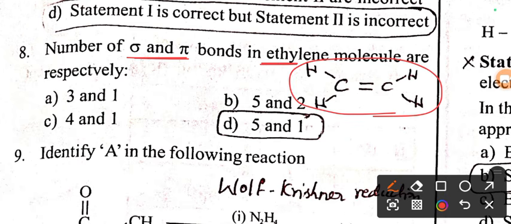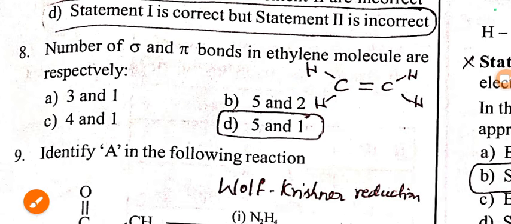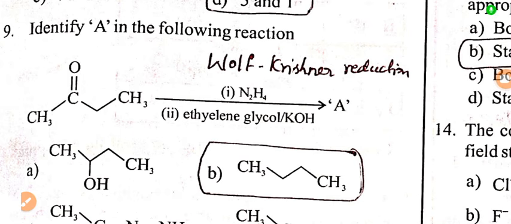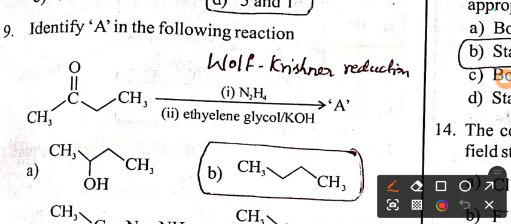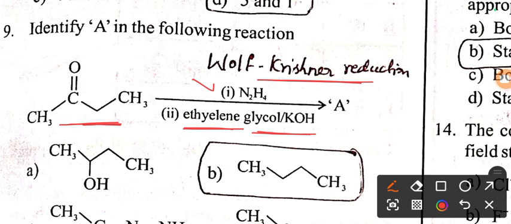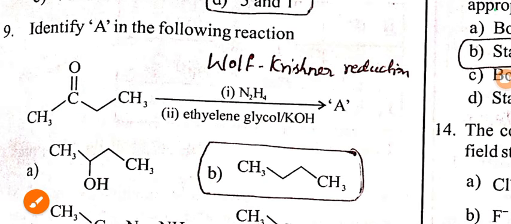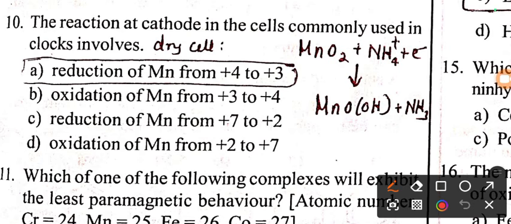Next question, the number of sigma and pi bonds in ethylene. Ethylene is the common name, IUPAC name ethene. Here you can find 5 sigma bonds and 1 pi bond. Next we have a question from aldehyde ketones chapter. We have one ketone. When we treat it with N2H4 in the presence of ethylene glycol and KOH, it undergoes Wolff-Kishner reduction. So this keto group undergoes reduction to form CH2. We will get butane. Option B is the right answer. Butanone converts to butane.